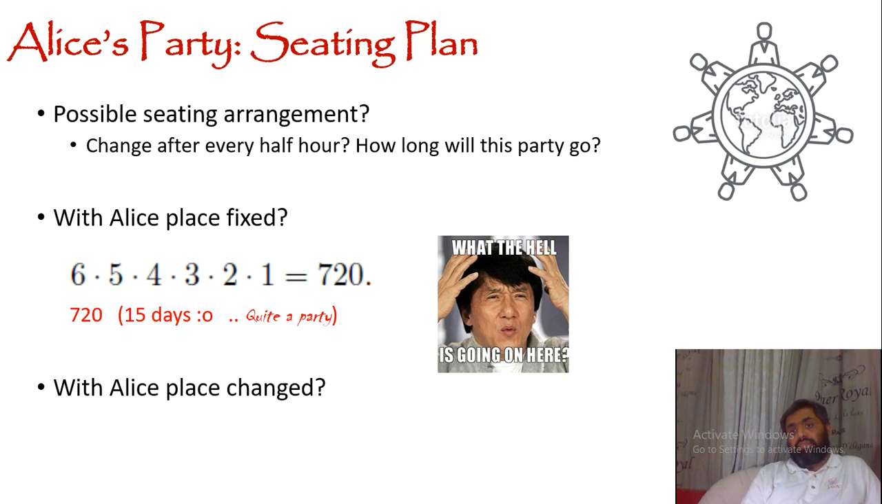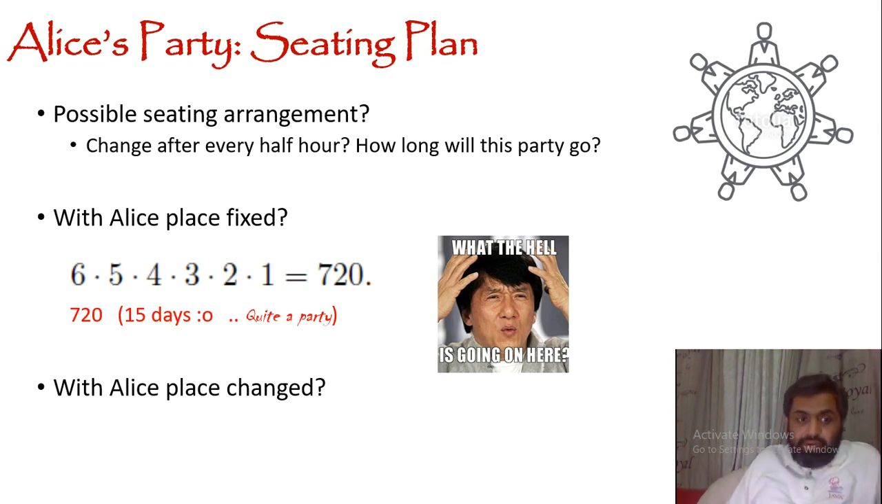And if they are going to change their seating arrangements after every half hour, that means we need 720 half hours. So that means 720 times half, which is 360. So this part is going to be for 360 hours. And yeah, we can count it in days. It's going to be 15 days. 360 divided by 24 hours, so it's going to be 15 days. So this is quite a long party, so we are going to have a long time with this.